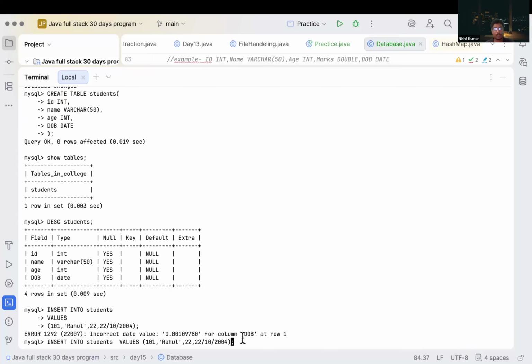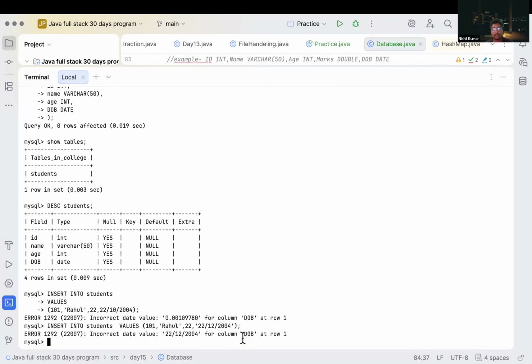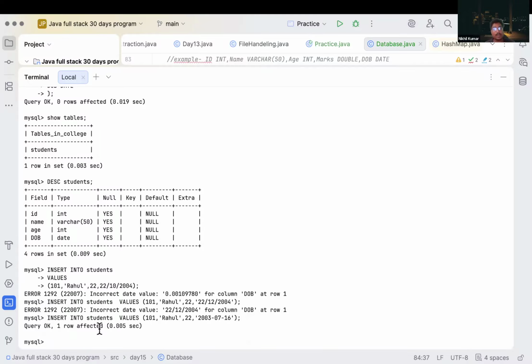To do this, let's try 10 slash 22 slash 2004, and there will still be an error. So what can we do? We can start with the year: 2003, then the month 07, then the date 16. Correct? So if we do this, it will accept it.